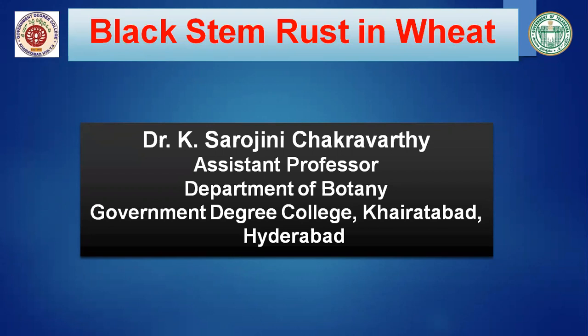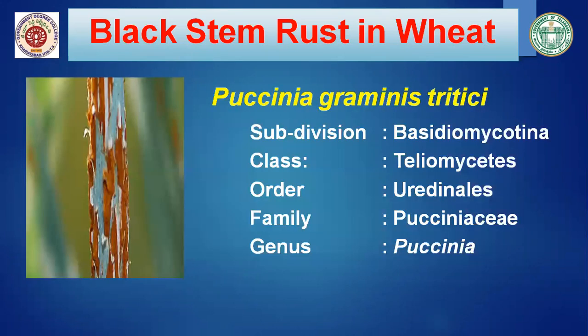In today's class, we are going to learn in detail about black stem rust in wheat. The fungal pathogen name is Puccinia. Black stem rust in wheat is caused by the fungal pathogen Puccinia graminis tritici.